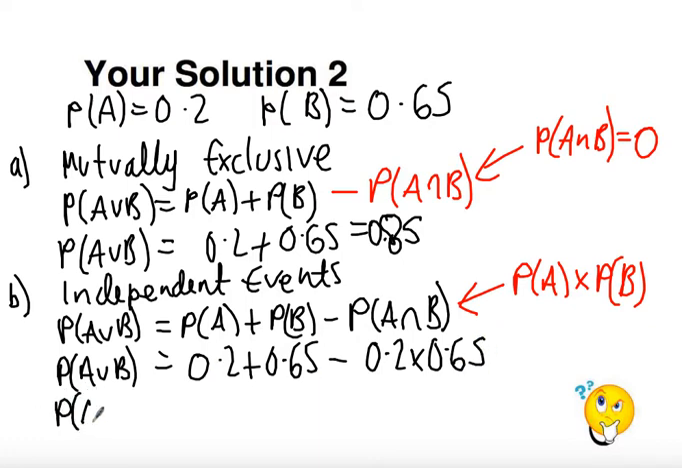And so the probability of A union B is equal to 0.2 plus 0.65 minus 0.2 times 0.65 gives us an answer of 0.72. Okay, I hope that all made sense. I hope, more importantly, you got the right answers.